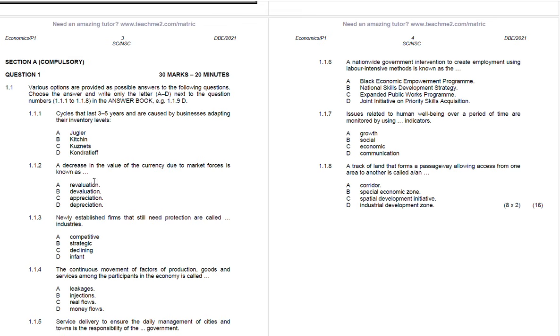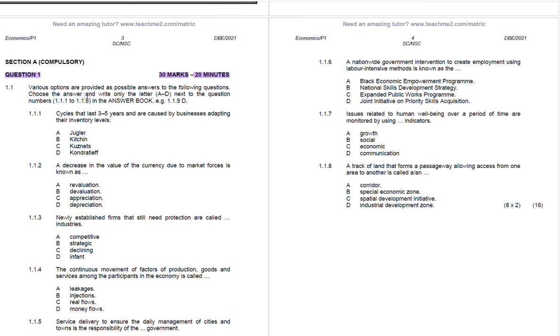Now, the first one that we're going to be looking at will be question number 1. Question number 1 is made up of 30 marks and the candidate is expected to spend 20 minutes. If you have a question like this in your September or November paper, candidates, please ensure that you do not spend more than 3 minutes above 20 minutes because you need to reserve your time for other subsequent questions that will follow.